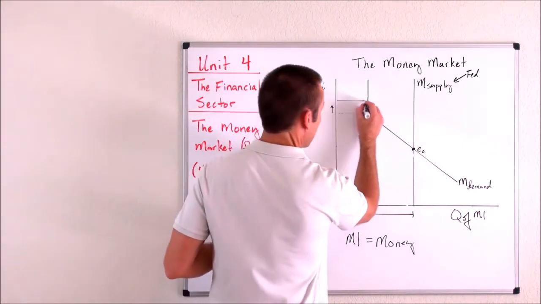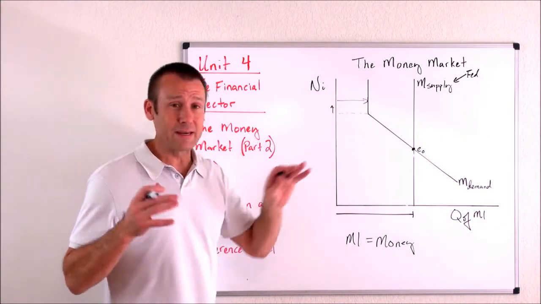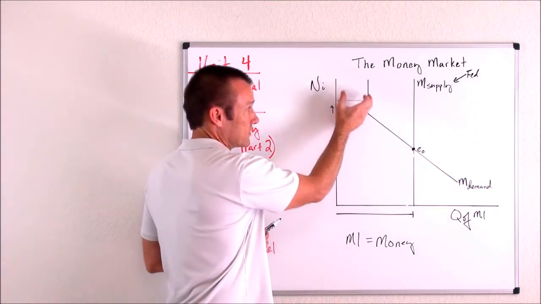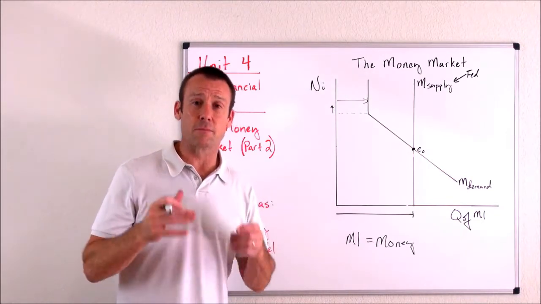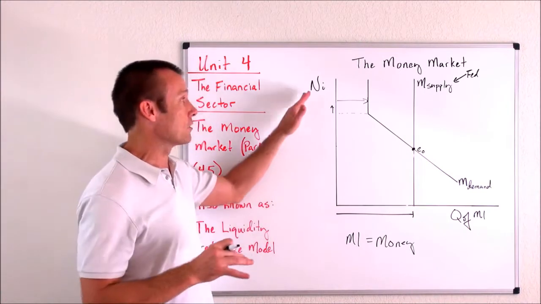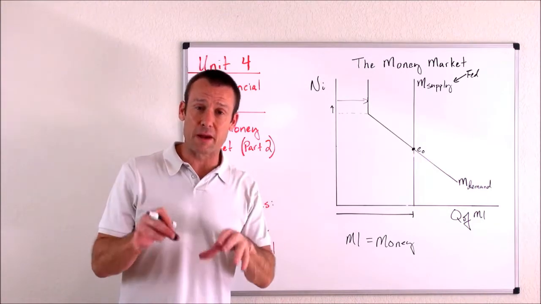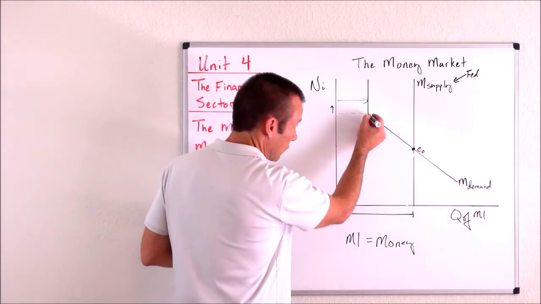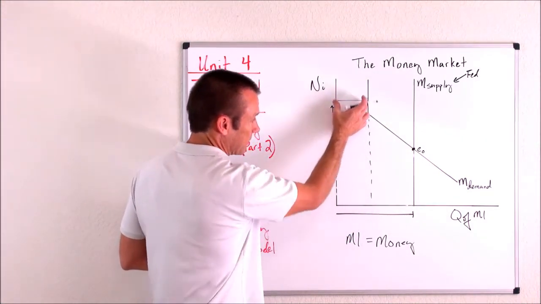We will still demand a certain amount of money. How much money will we demand? We will demand an amount of money we need to do our basic transactions. In other words, this horizontal distance to that vertical portion right there is our transaction demand for money, our demand for money to do basic transactions. That is going to be there regardless of the nominal interest rate. The nominal interest rate does not affect our demand for money to do our basic transactions. We have to do those. Now, for just a second, I'm going to draw that vertical down because I want you to know that transaction demand for money never goes away.